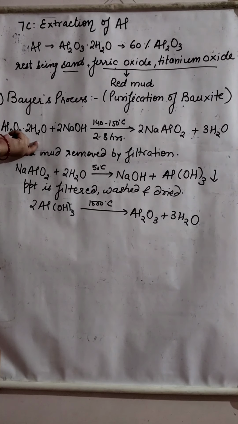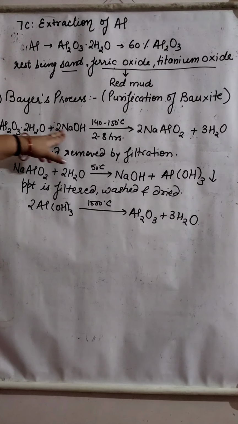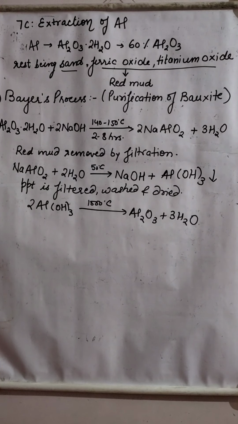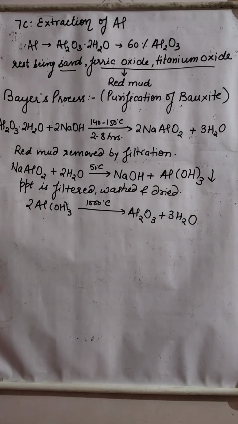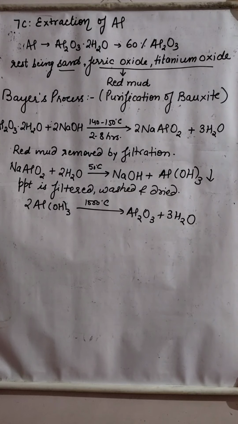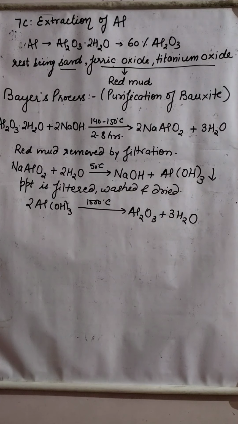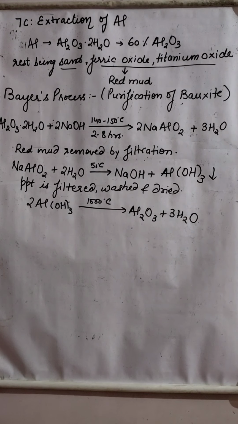Firstly we will grind this ore, crush it into powder. Then we will react it with NaOH at 140 to 150 degrees Celsius for 2 to 8 hours. We will keep it. So this ore will dissolve, forming sodium meta-aluminate, that is NaAlO2. Alright. Now what is left behind? Sand, ferric oxide and titanium oxide will be left behind. So this sand, ferric oxide, titanium oxide, that is red mud, will be removed by filtration.